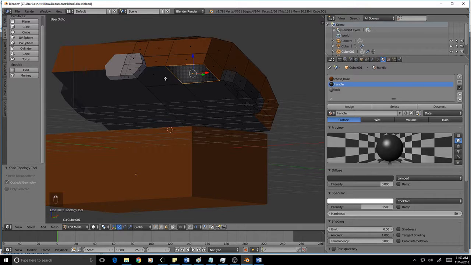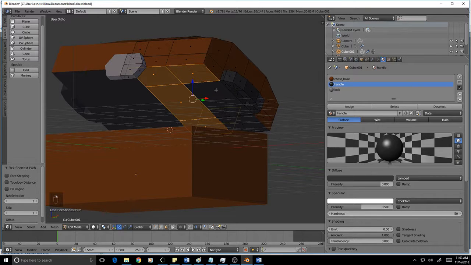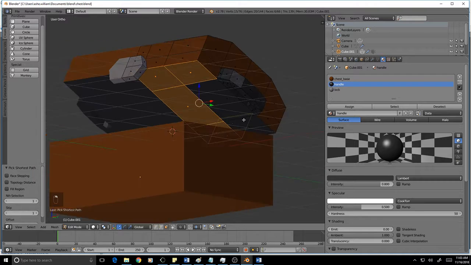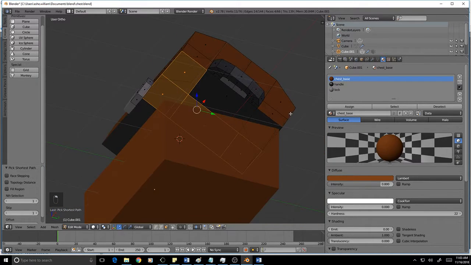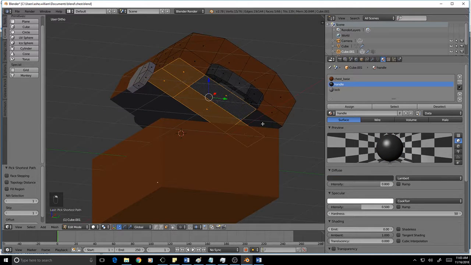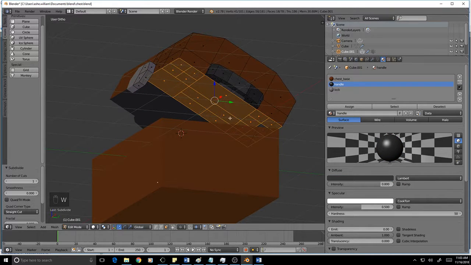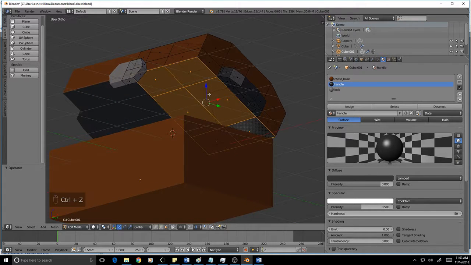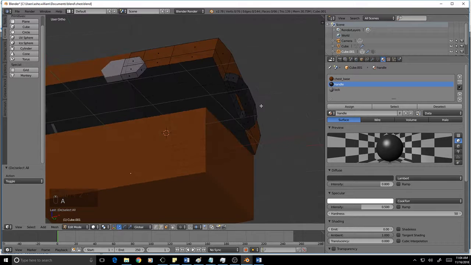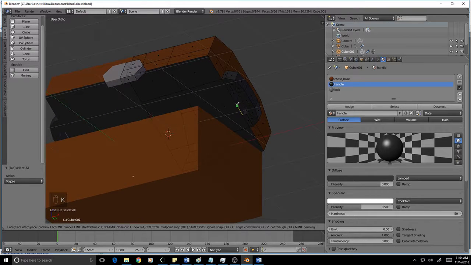So I'm going to select these faces now. Oh, that was interesting. Looks like I need to cut here as well before I subdivide.